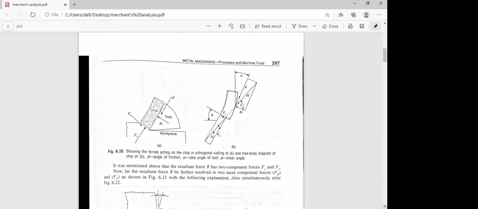Nothing but the particular notations and assumptions. And in the next diagram, again we have to see the first diagram. The first diagram shows us the forces acting on the chip in orthogonal cutting, and you have to draw a free body diagram, FBD, while considering the frictional force, the Fc, the compression force, and the force acting along the tool face and the normal to the tool face.